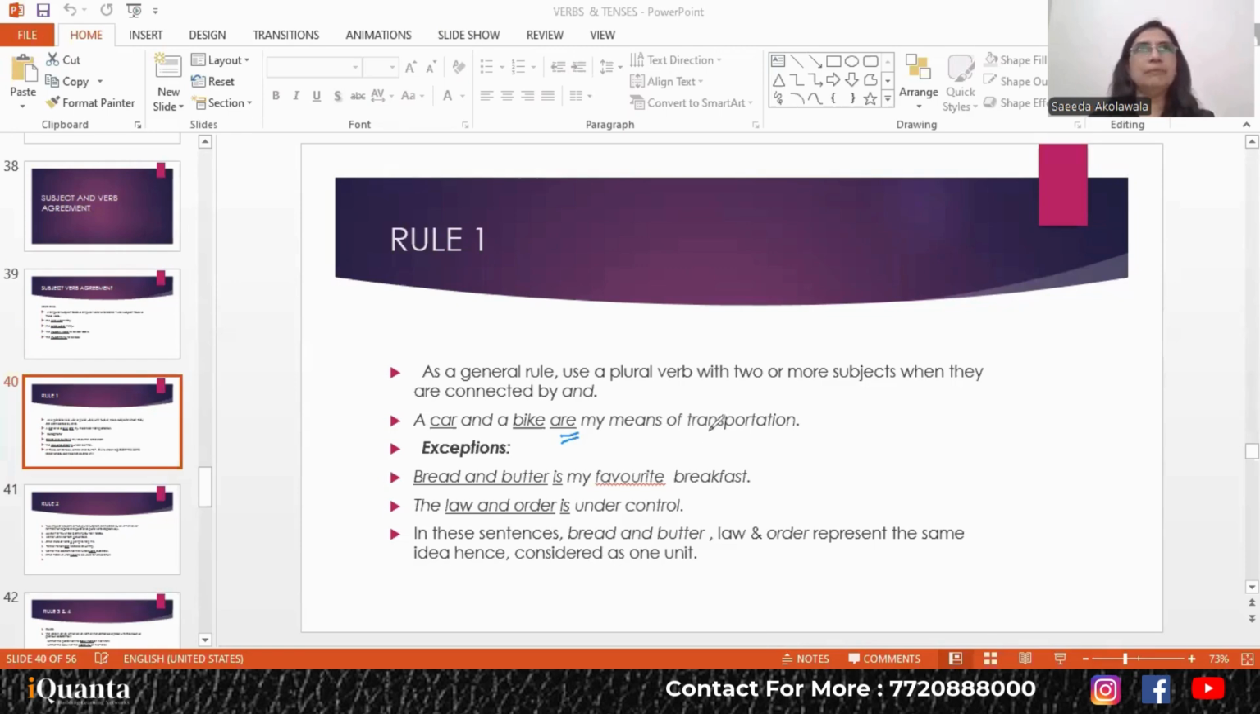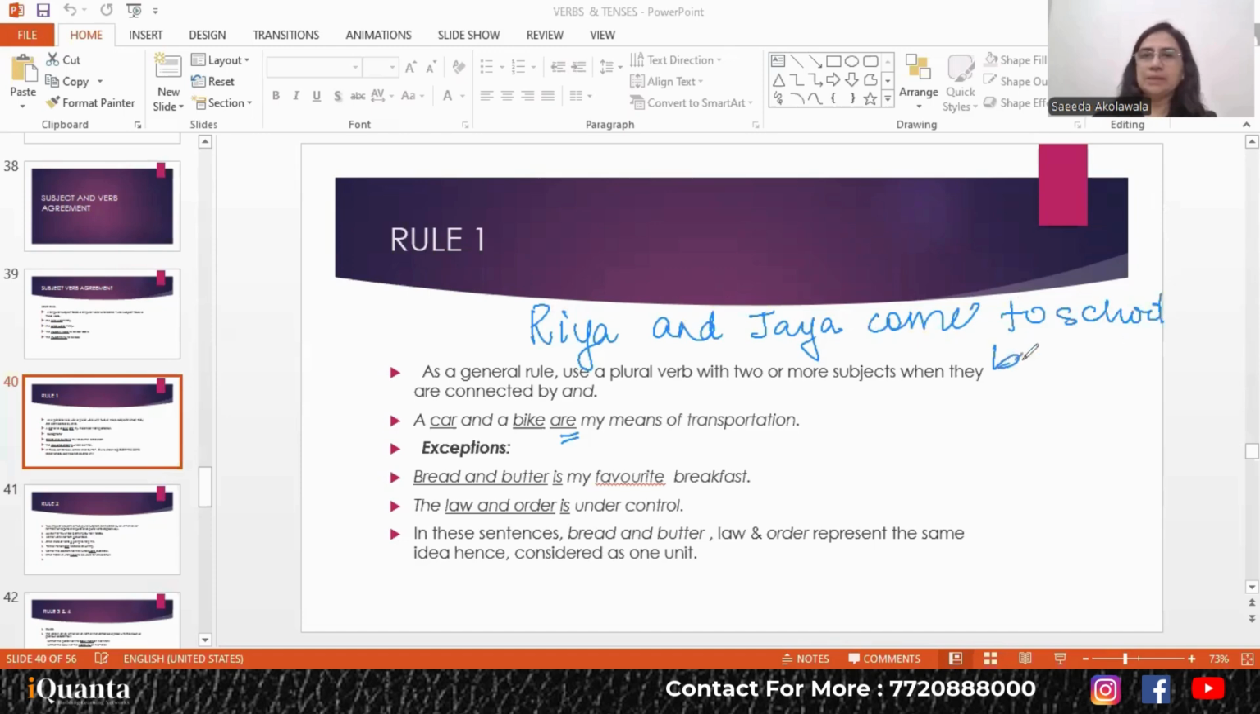Let me give you another example. Okay, so you have Ria and Jaya come to school by bus. So Ria one subject, Jaya the other. दोनों साथ में आते हैं, so they come to school by bus. Got it? So whenever you have two subjects जो singular होते हैं and and से join किए जाते हैं, they will take a plural verb. Now what happens if both these subjects represent one singular idea?